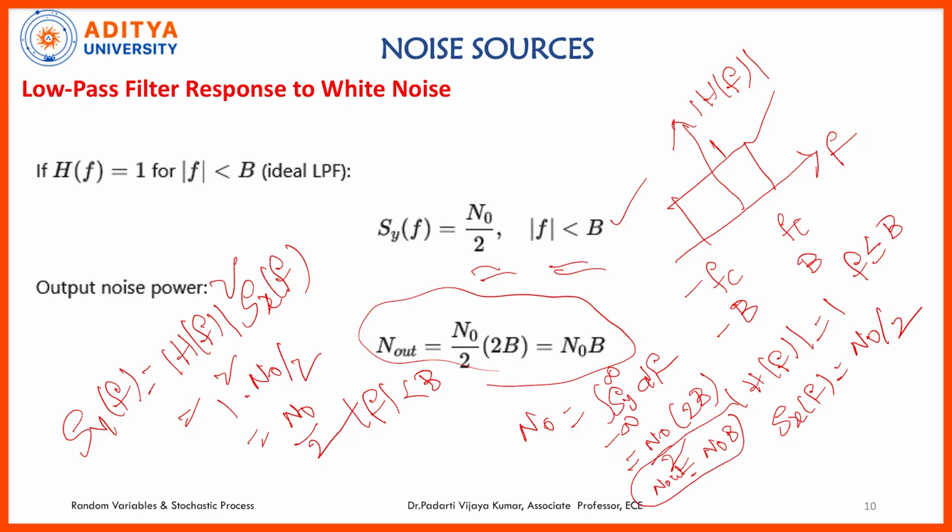We calculated the output noise power and output noise power spectral density when white noise is passed through a low pass filter, and we have chosen the low pass filter as an ideal low pass filter. The output noise power we got is N0 B, and the output noise power spectral density we got is N0 by 2 over the range absolute value of f less than B.